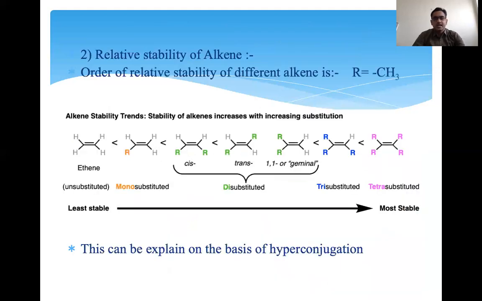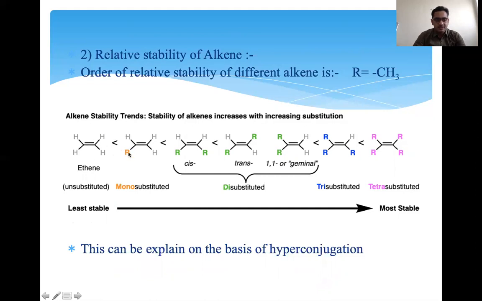So the relative stability of alkenes we can also define by this. Here is the order of relative stability of different alkenes. R stands for CH3; you can define R as CH3. For alkene stability, here is ethene. There is no hyperconjugable proton, so that alkene is less stable. Unsubstituted ethene is the least stable.